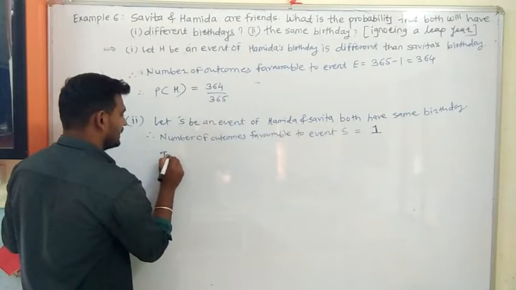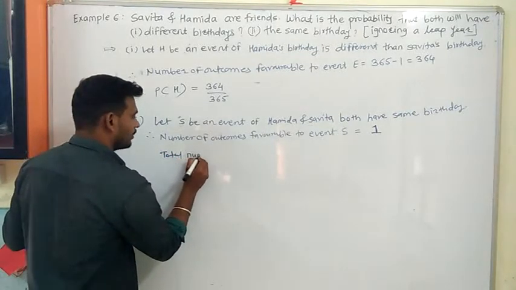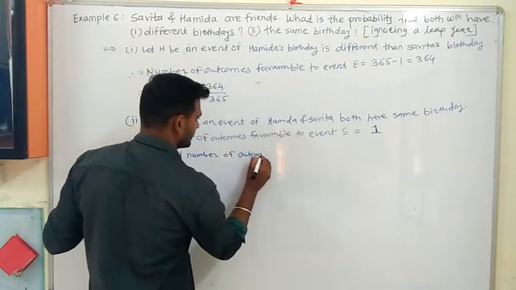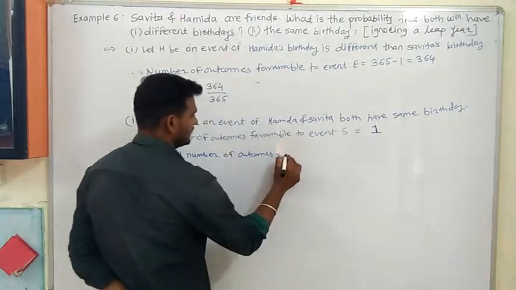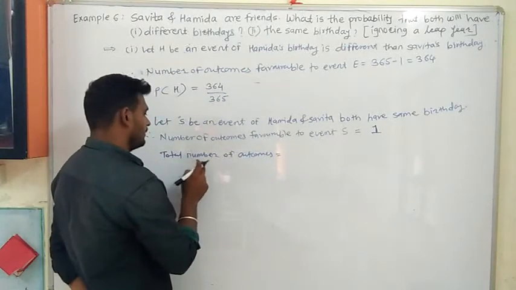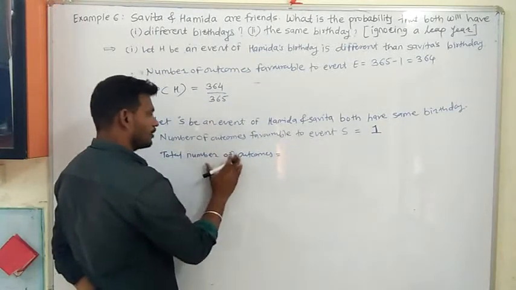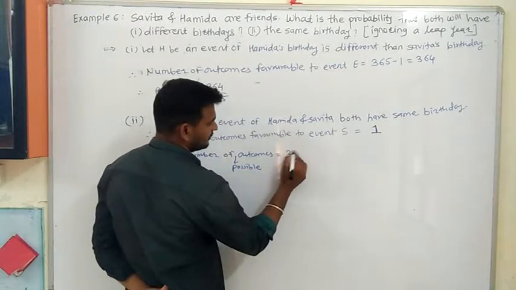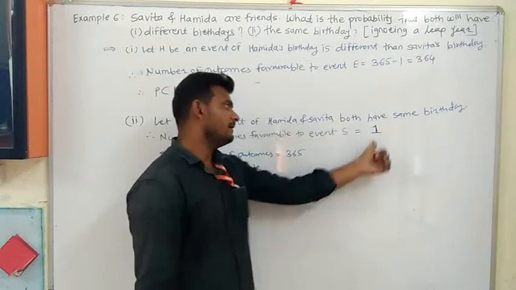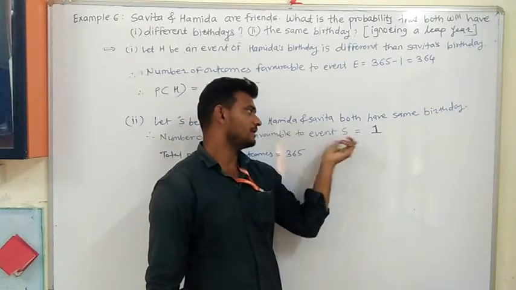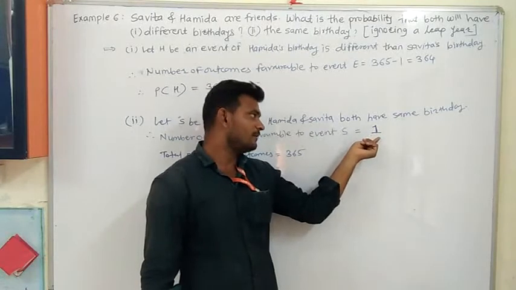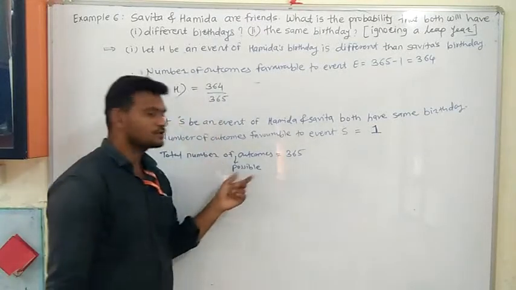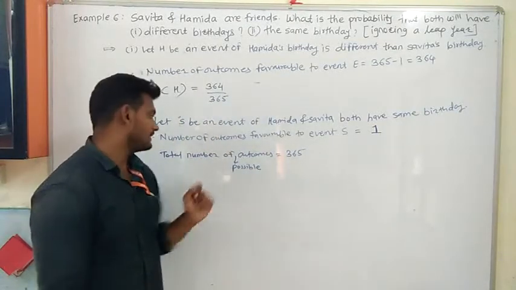And total number of outcomes is equal to 365, or you can write total number of possible outcomes is equal to 365 days. ये one, this favorable outcome may be from this 365 days, therefore total possible outcomes are 365 days.